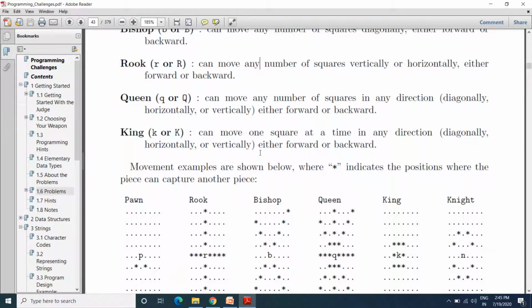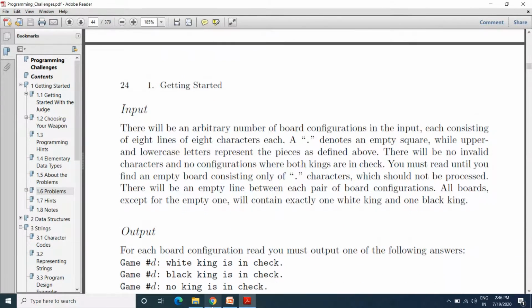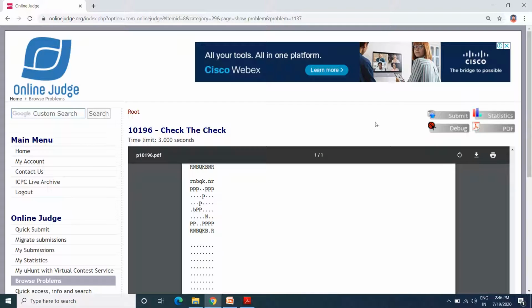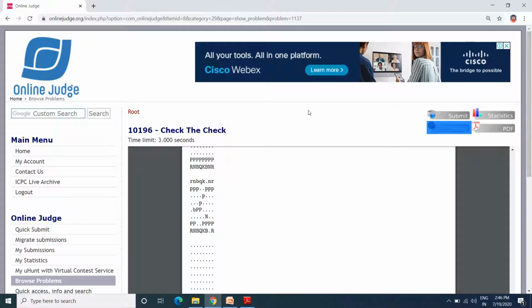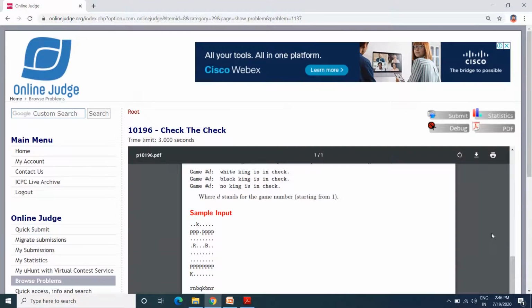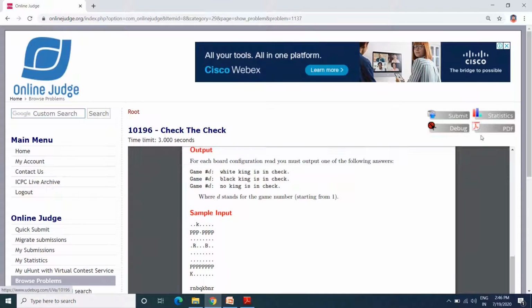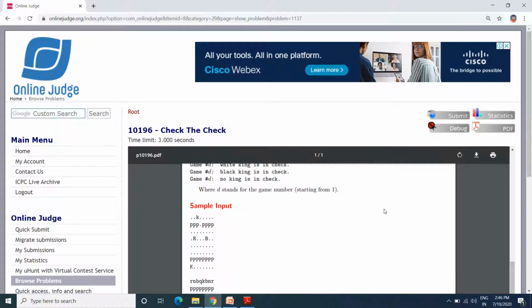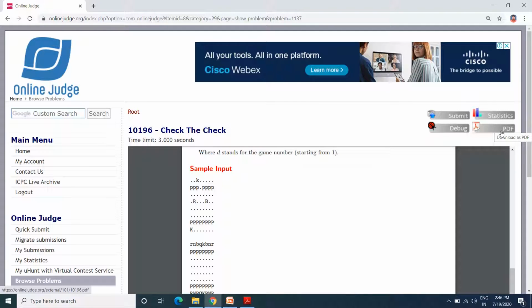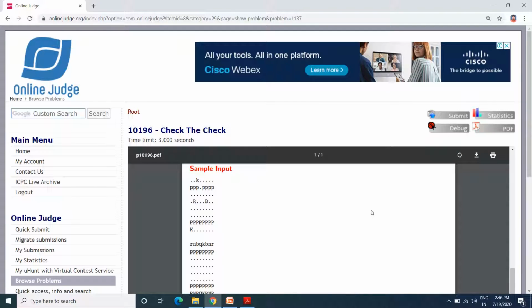Okay, now once you read this, you can go onto the website, and there you will find different tabs available over here: submit, statistics, debug, and the PDF. If you want to download the content of this problem statement, you can download it by clicking on the PDF button. It will automatically download, if your internet is working, and it will be saved on your machine.